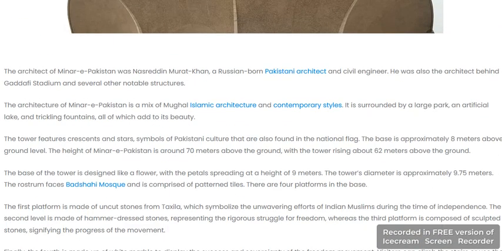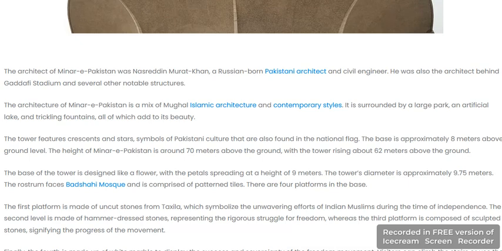Who made Minar Pakistan? The architect of Minar Pakistan was Nasreddin Murat Khan, a Russian-born Pakistani architect and civil engineer who also designed the Gaddafi Stadium and several other notable structures. The architecture of Minar Pakistan is a mix of Mughal, Islamic and modern styles. It is surrounded by a large park and an artificial lake.